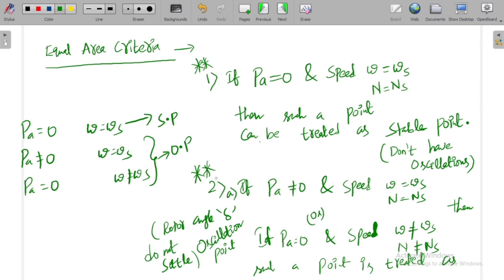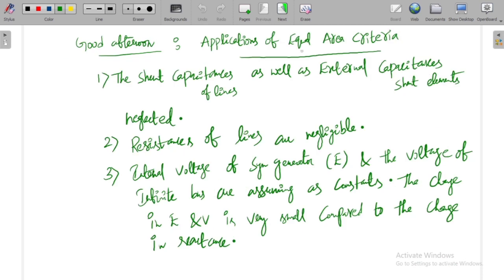In addition to that, what are the prerequisites which we need to know before going to the applications of equal area criteria? First, we need to know the assumptions that we are taking. These are the important assumptions in equal area criteria when studying transient stability.